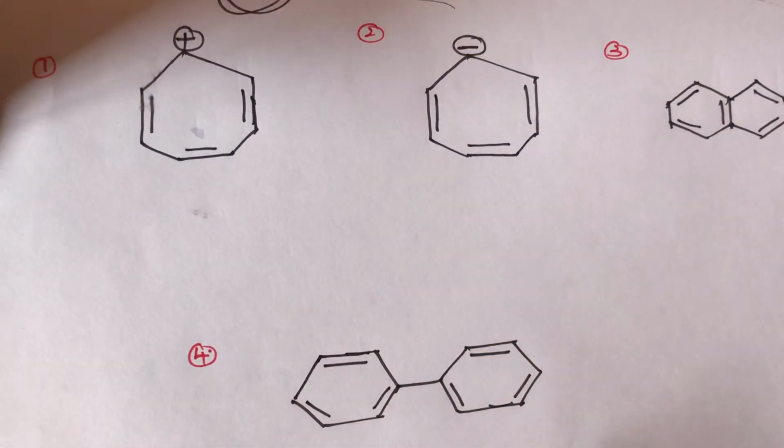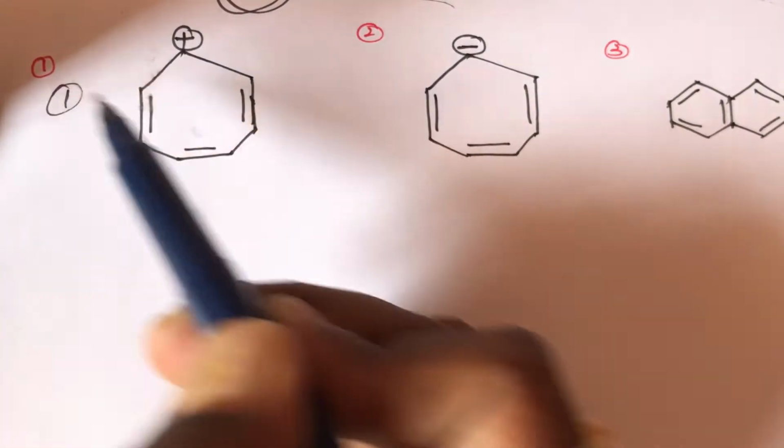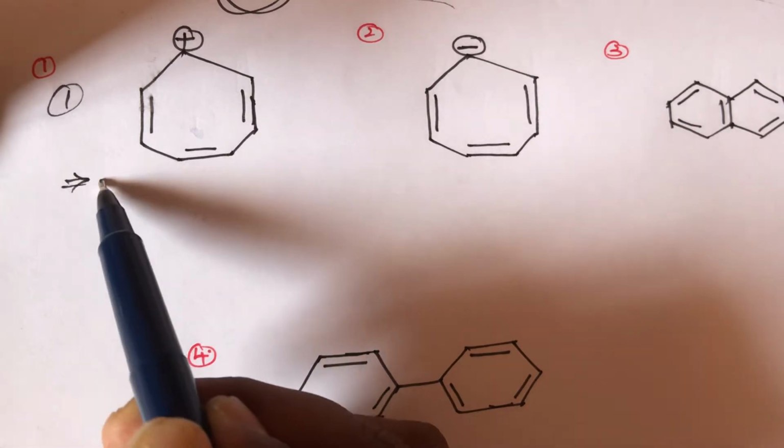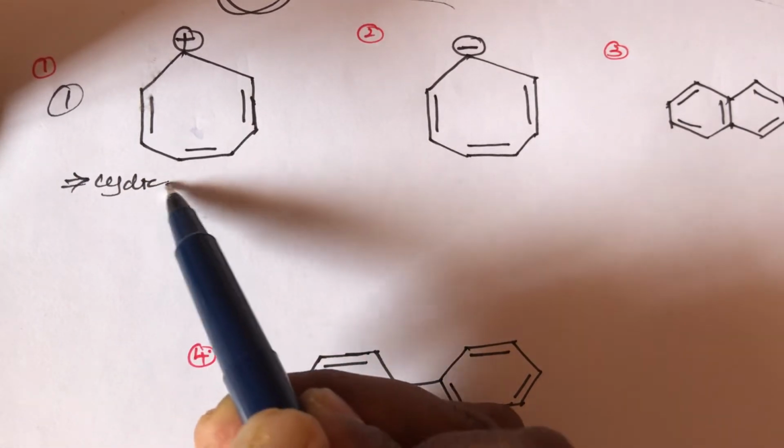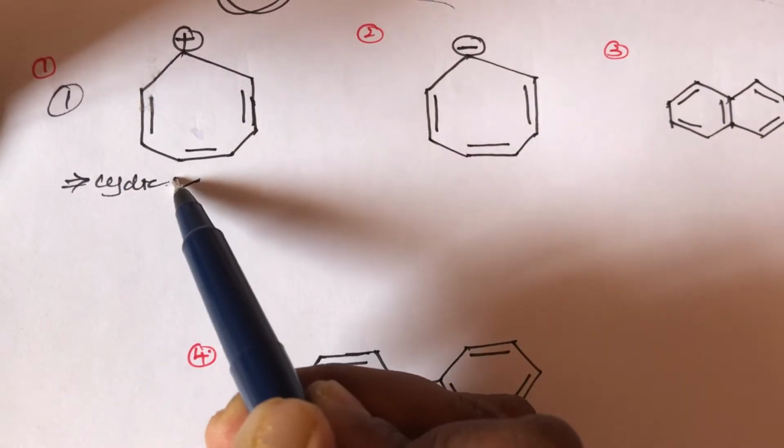Hello students, to find out the following structures, which of these four belong to aromatic, anti-aromatic, or non-aromatic. Now find out the first structure here. What is the condition? The compound should be cyclic. First, this is a complete cyclic structure, so the first condition is satisfied.